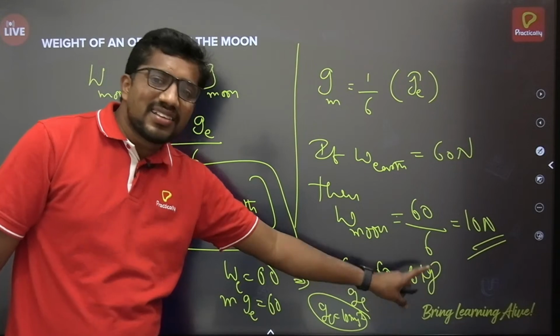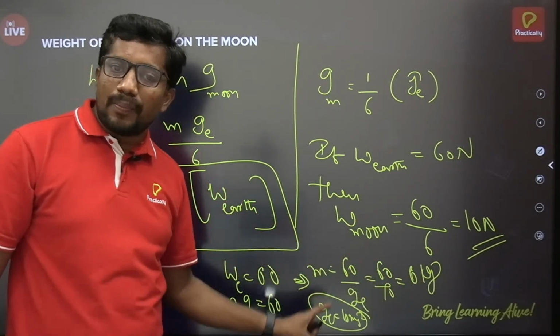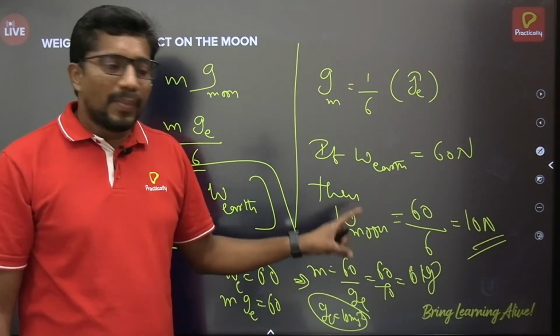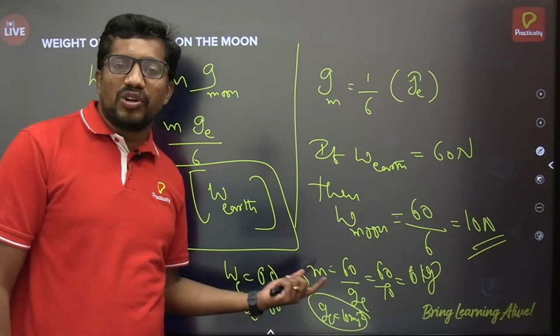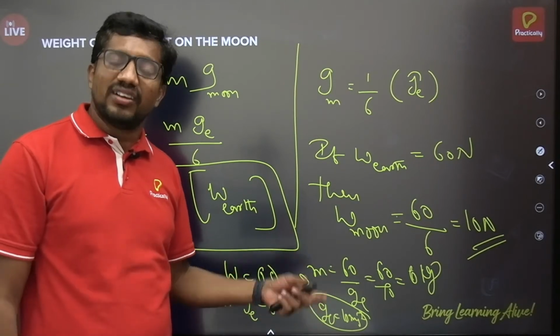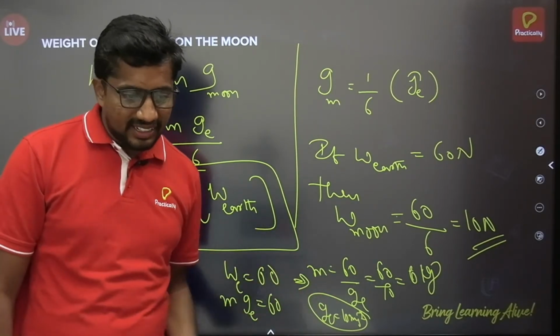This 6 kg is the same everywhere, even on the planet Earth or even on the moon. But acceleration due to gravity is not like that. Acceleration due to gravity on the moon is different, Mars is different, Jupiter is different, Earth is different. Just like that.